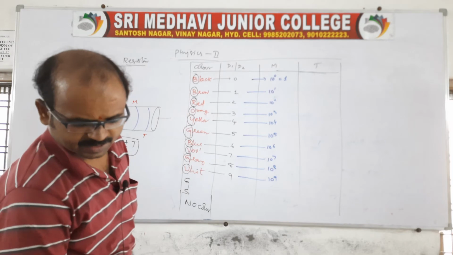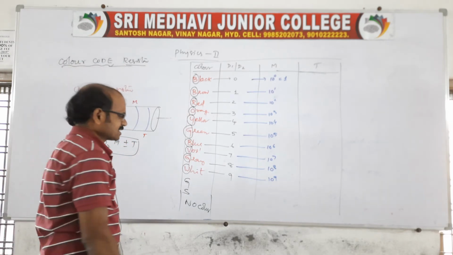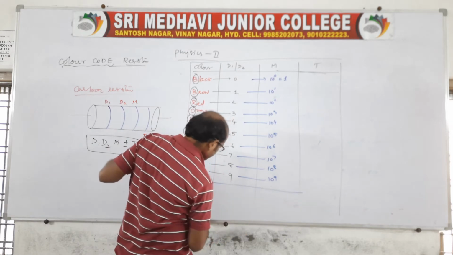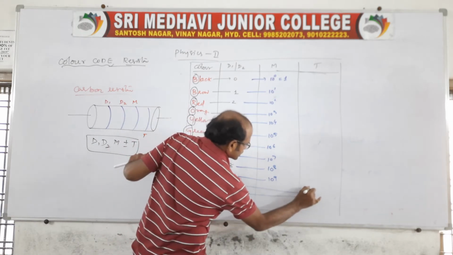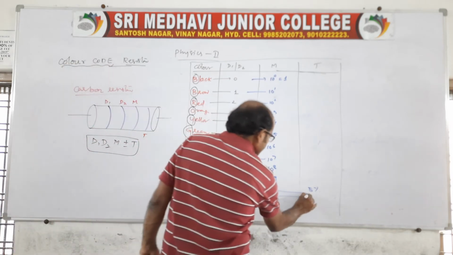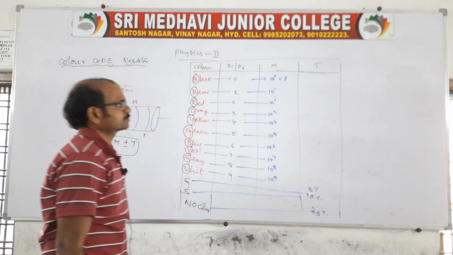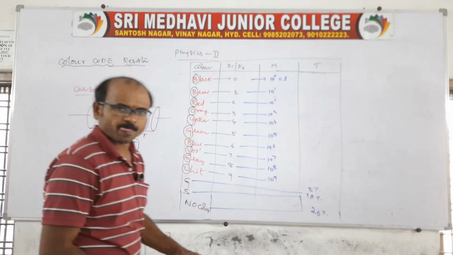Sir, what about tolerance? See, for the tolerance we have only gold, silver and no color. So gold is 5%, silver is 10%, and no color is 20%. This is the way. Very simple, we can remember.